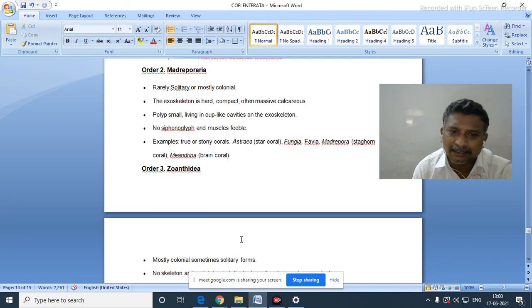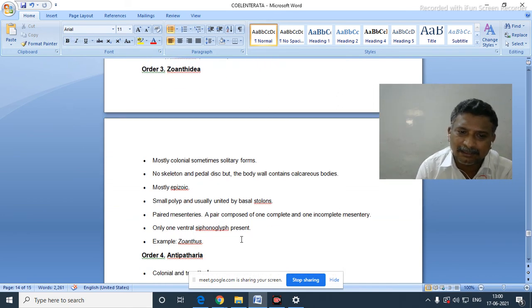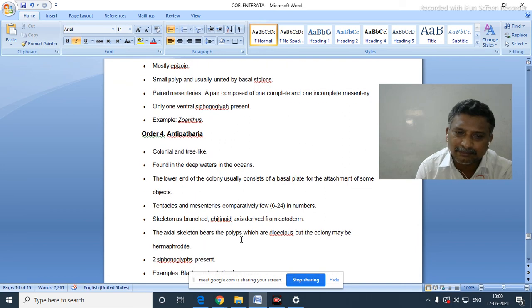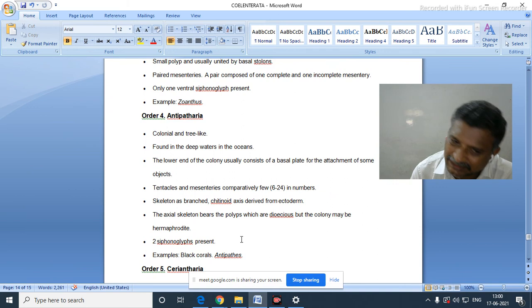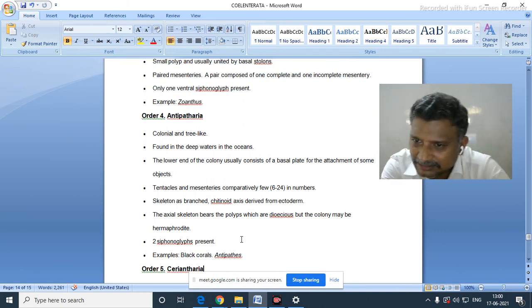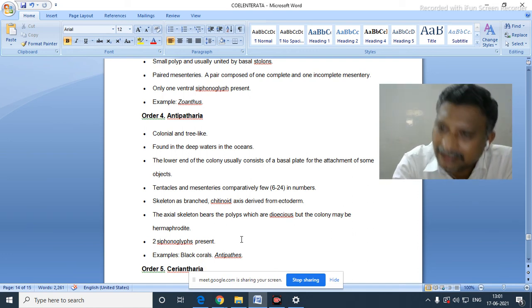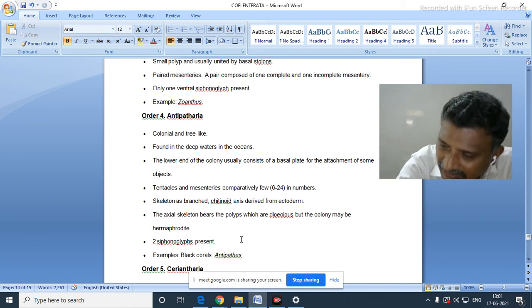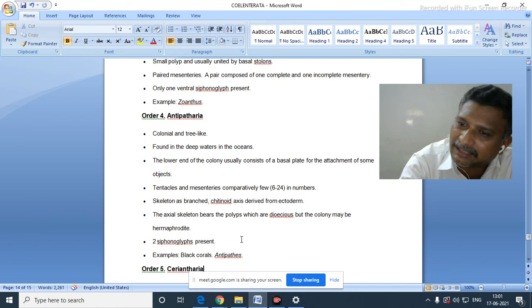Now, order 3, Zoanthidea. See the example, Zoanthus. And order 4, Antipatharia. See the example for this one, black corals, Antipathes. Yes, I think it is too hard to remember all the characteristic features of different orders. Simply you know the order names and try to remember 1 or 2 examples for that order.